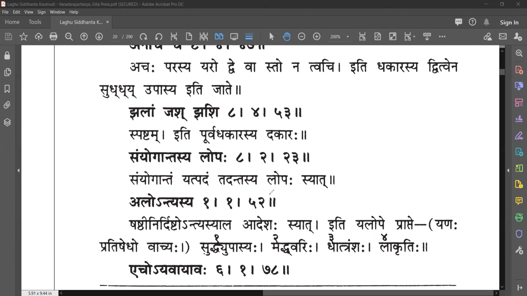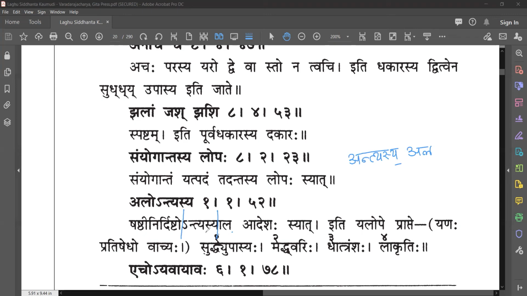Prabhu, can you please explain this line again? Shashti nirdishto ante syal adeshasyat. Antyasya ala. Actually, the Visarga has gone through lopa, so it is Antyasya alaha. Antyasya ends in Akara, and Akara with Akara has become Savarna Dirga, and this has become Antyasya ala.